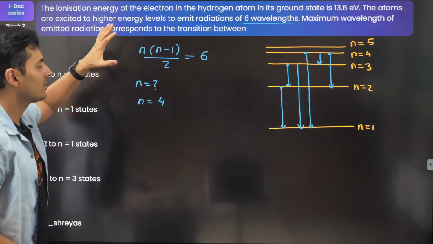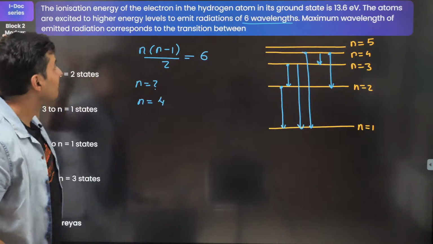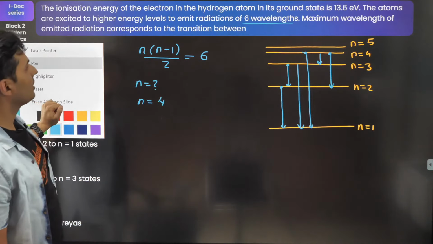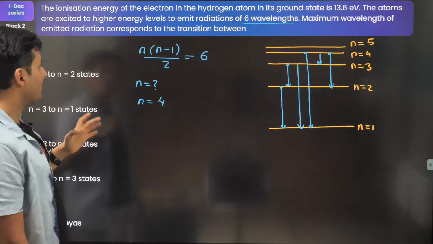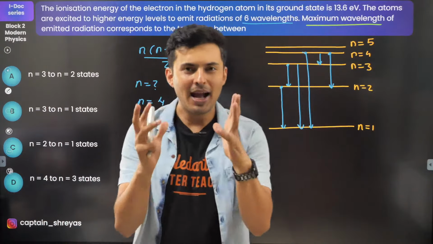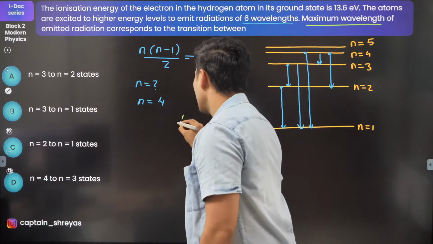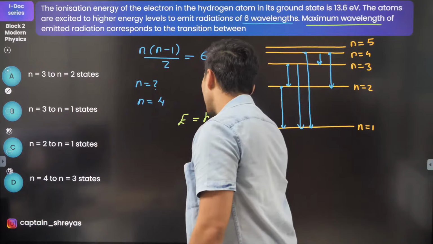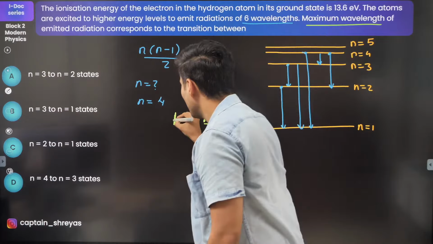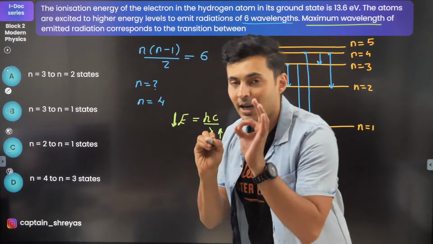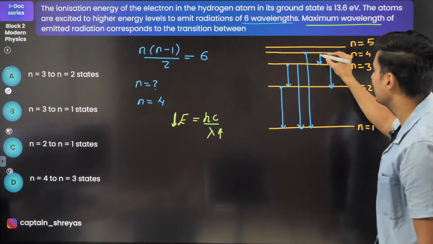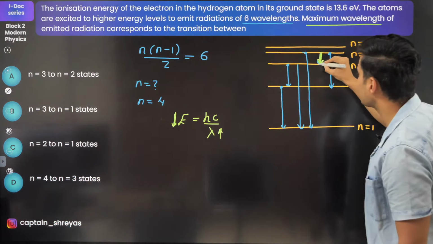Now think about this. Out of all the 6 wavelengths, which wavelength has the emitted radiation corresponding to the transition? Maximum wavelength. Where do you think you will get maximum wavelength? Max wavelength, guys, come on, think about it. Energy of a photon is given by hc by lambda. So when you want maximum wavelength, you will take the energy to be as less as possible. So where is the energy as less as possible? I think it is here. This is the least energy difference.